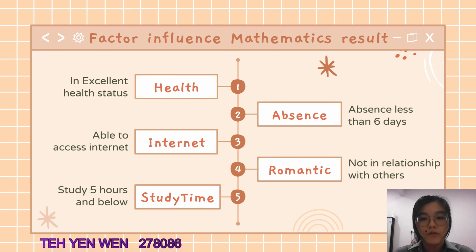In conclusion, we found some factors which may affect students' mathematics results. The first is health status. The results show that many have a healthy body, so they have enough energy to study, so this will not be the reason.